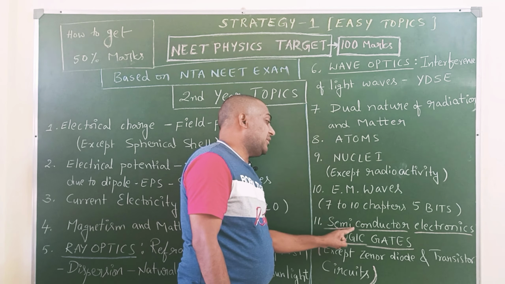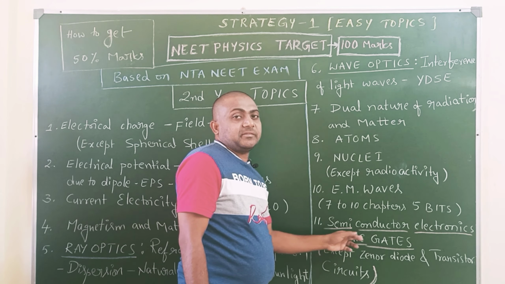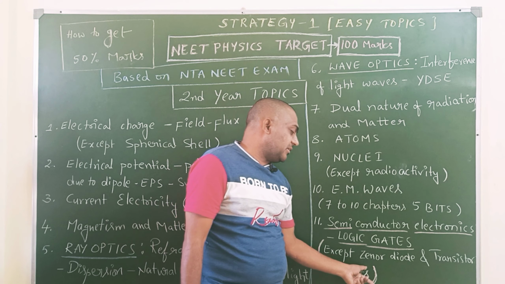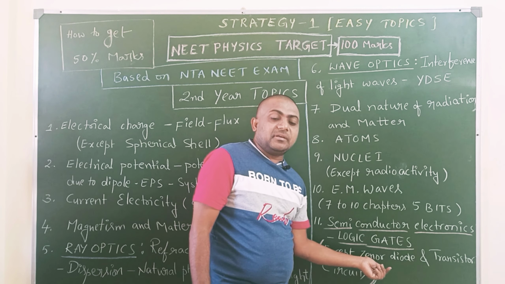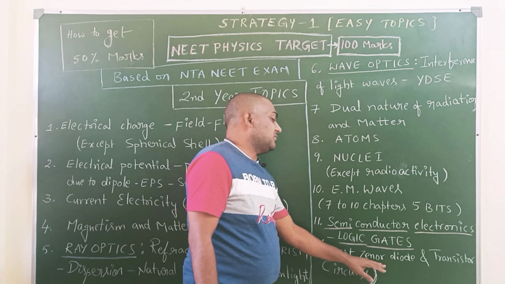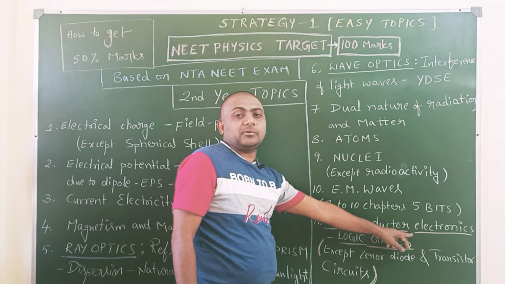Next, semiconductor electronics with logic gates. Here, the transistor circuit is a little bit difficult and the Zener diode is moderate. Except for these, prepare the remaining easy topics, up to the PN diode and logic gates.